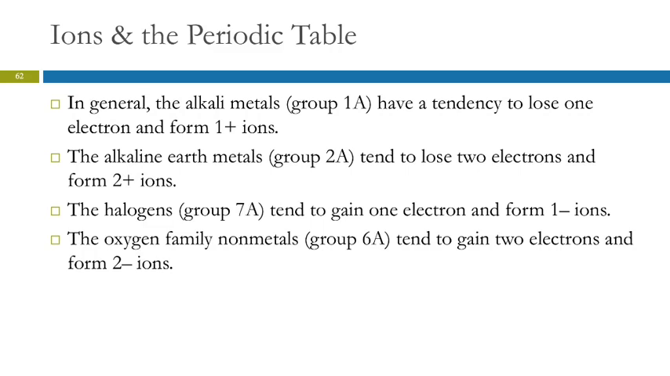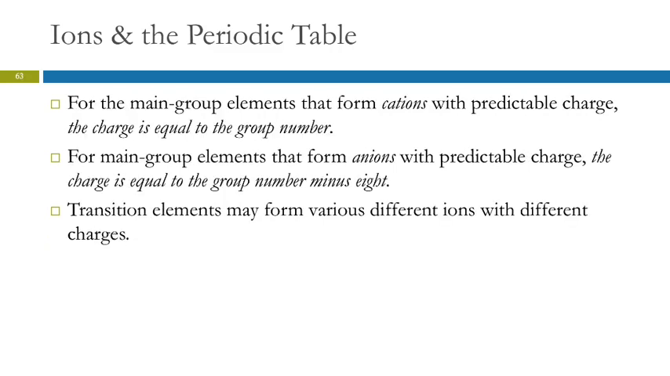So ways to remember this: for the main group elements that form cations, the main group metals, the charge is equal to the group number. Group number 1, plus 1. Group number 2, plus 2, and there's a couple in group 3, plus 3. So that's nice. The main group elements that form anions, the nonmetals, one way to do it is to say the charge is equal to the group number minus 8. So group number 7 minus 8 equals -1. If you like that, use it. If you don't, I've got another thing. And then those transition elements are not predictable from the periodic table. We'll talk about those in a future chapter.